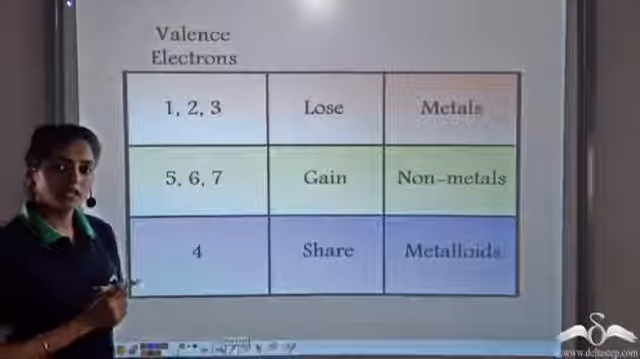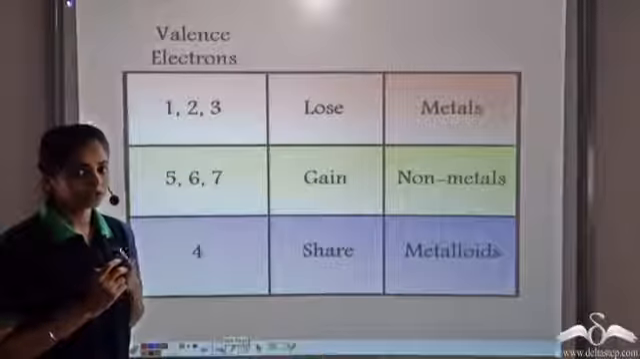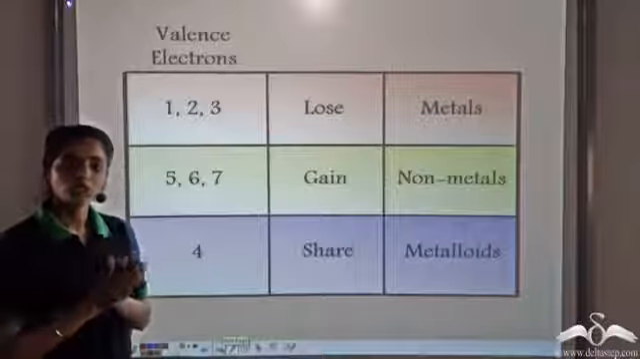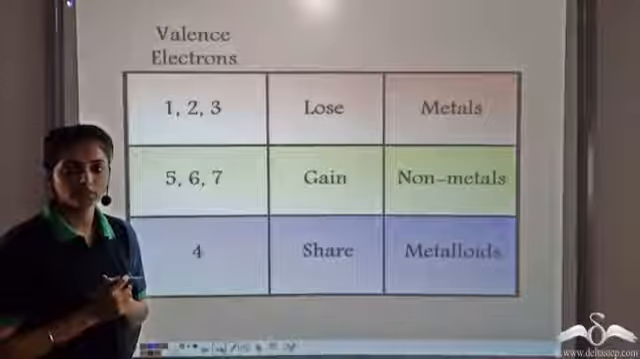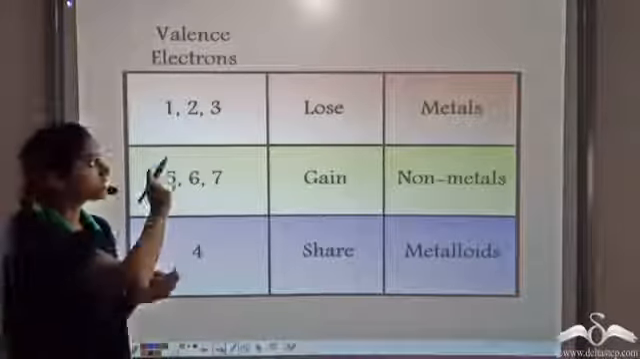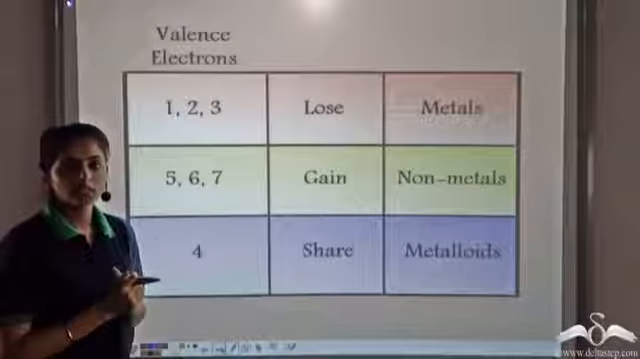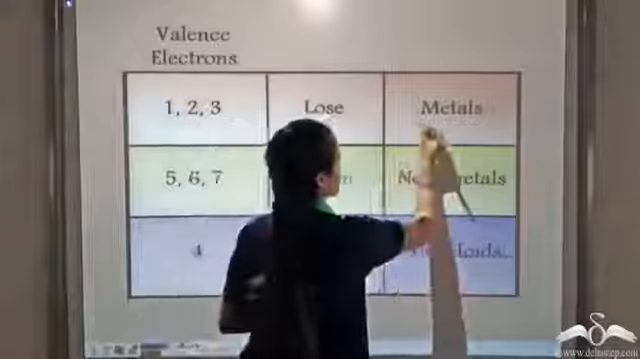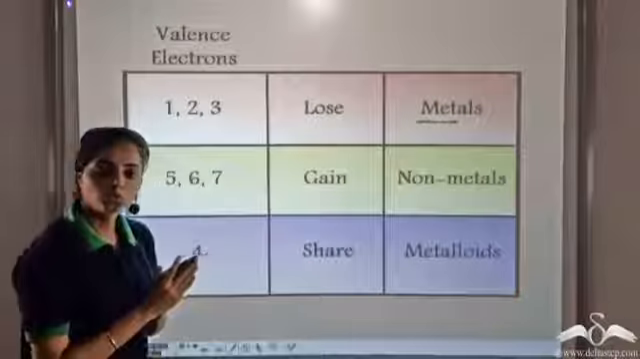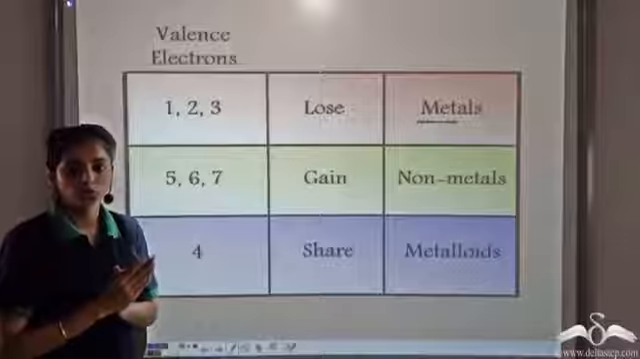Whenever an element has 1, 2 or 3 valence electrons, in order to satisfy the octet, it can lose the electrons. So when the elements lose 1, 2 or 3 electrons, such elements are known as metals. Metals are those elements which can lose electrons.